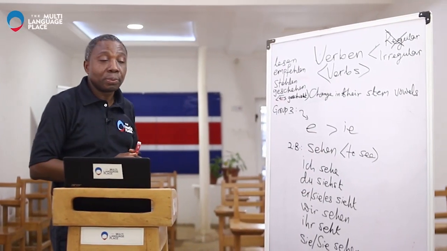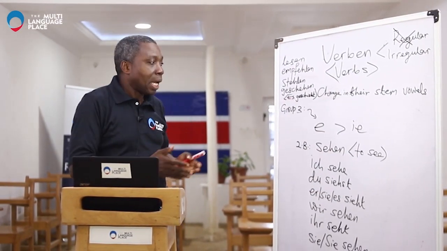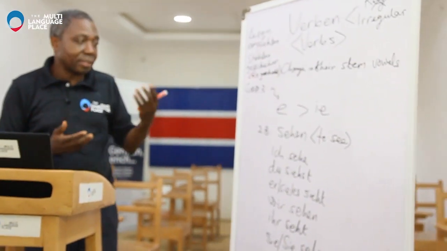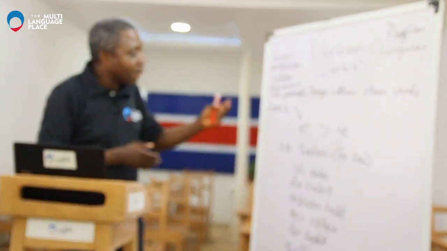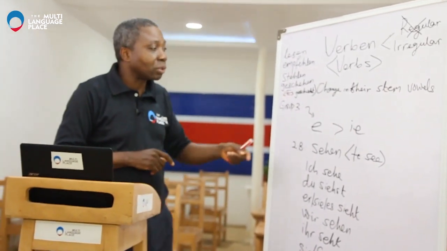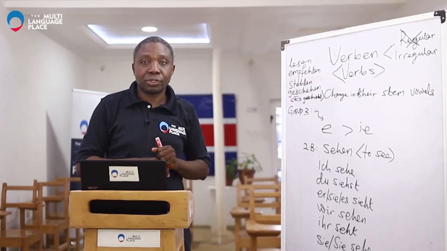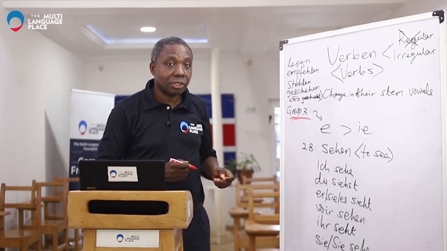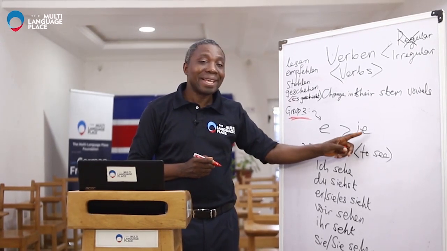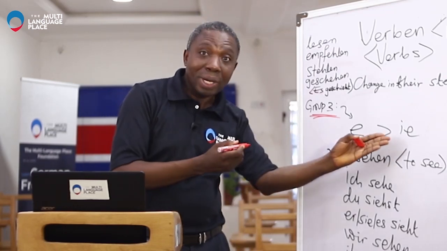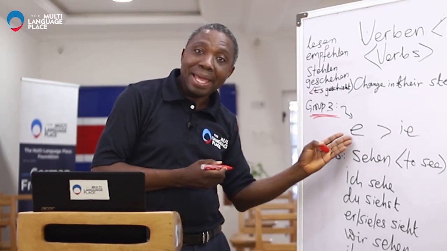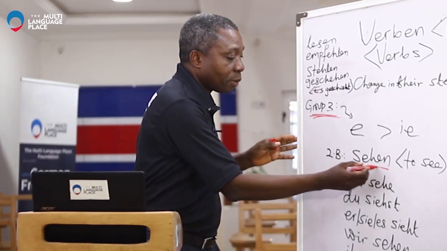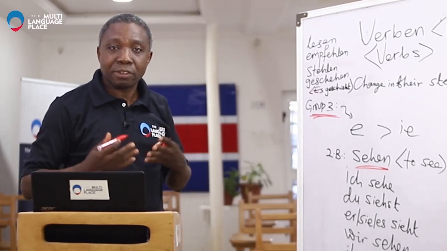We come to the third group under the irregular verbs, and we want to see the peculiarity of this group. Remember, with these irregular verbs we have been talking about a change in the stem vowels. Here we have the third group: there's a change from A to EA, and from E to IE. And we have an example here, the verb sehen, the verb to see.